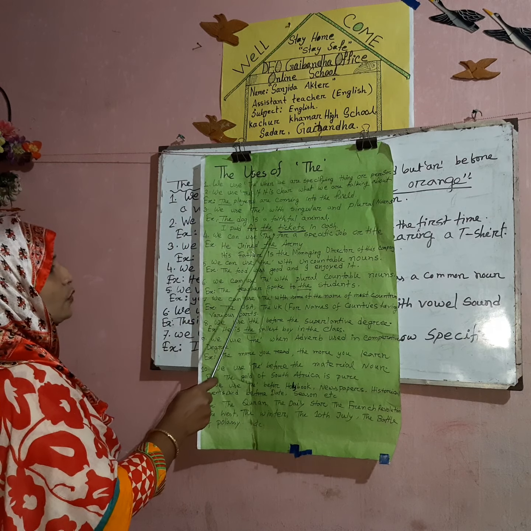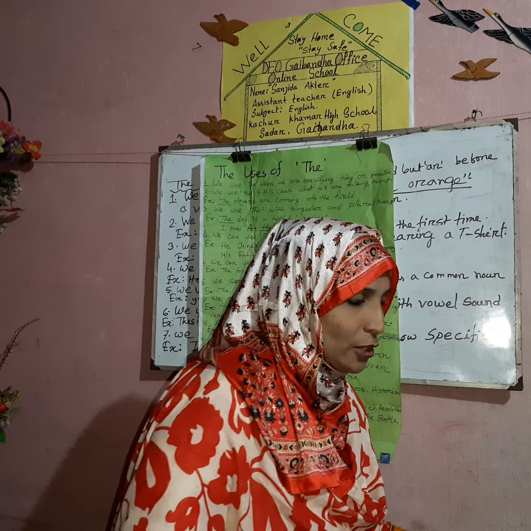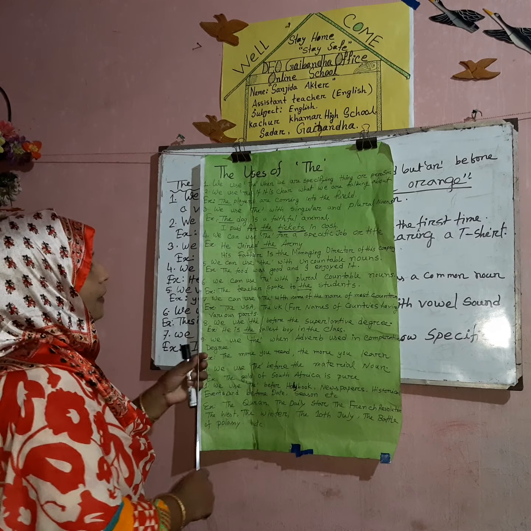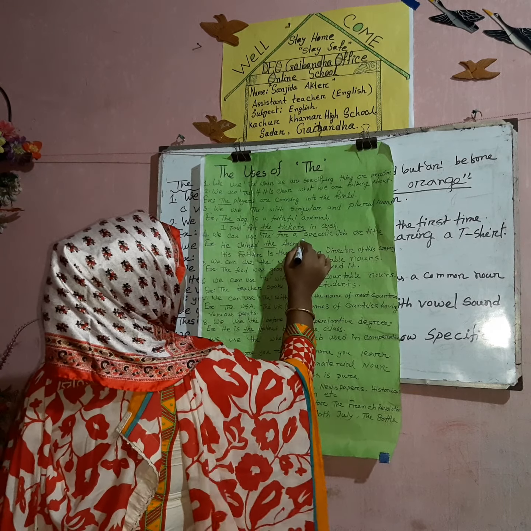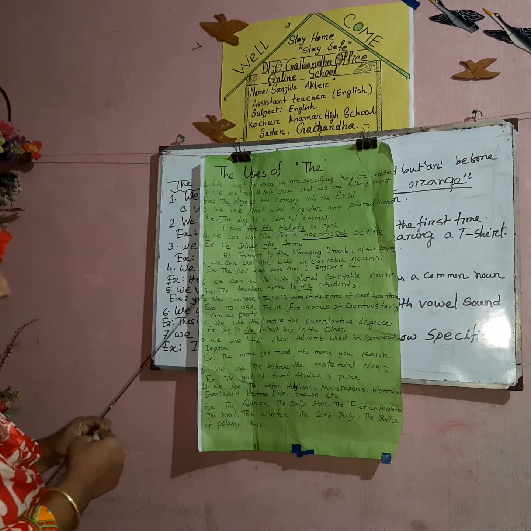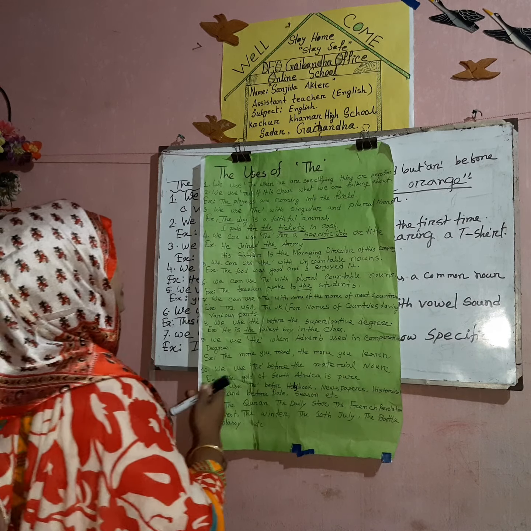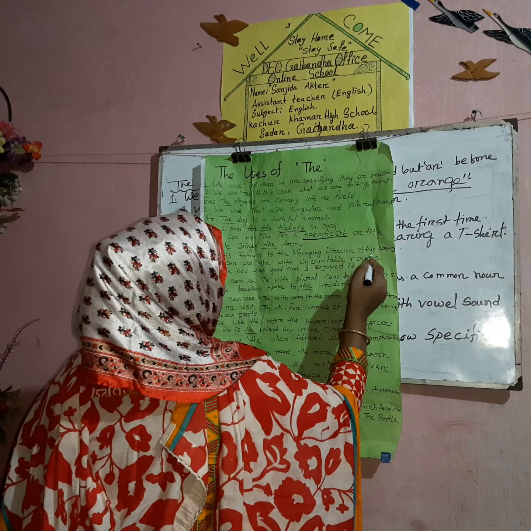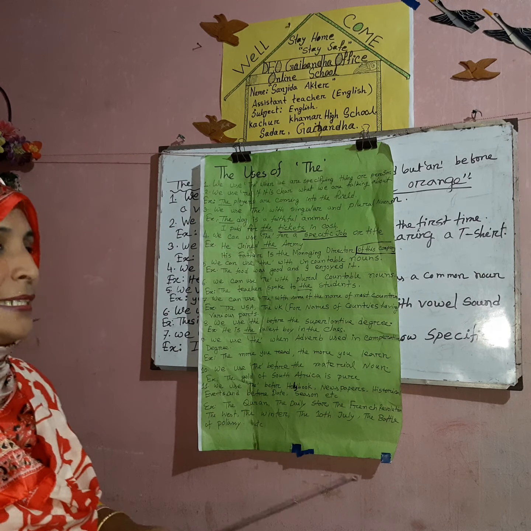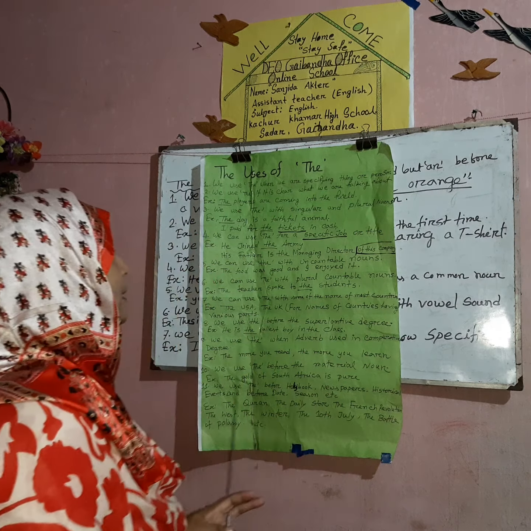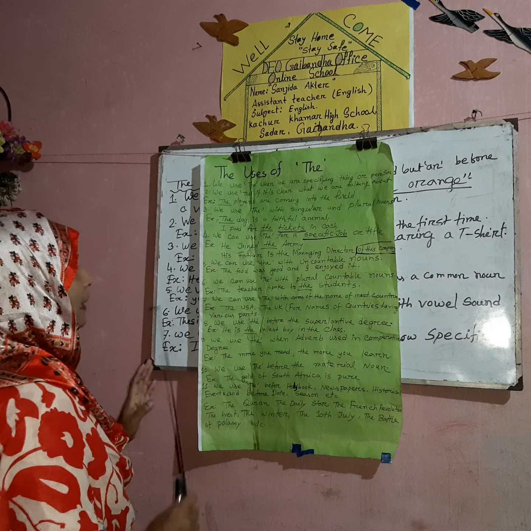Okay, my dear, we can use the for a specific job or title. You have already noticed that we can also use a before any kind of job, but when there is a specific job, we use the. For example, he joined the army. His father is the managing director of this company. He could be a managing director in any kind of company, but of this company is clear, particular, and specific. That is why we use the.